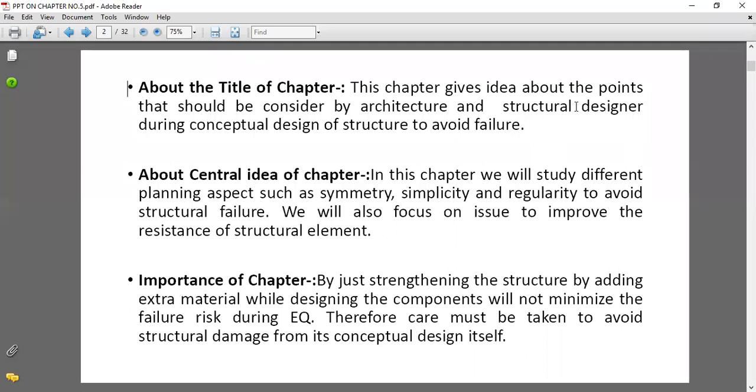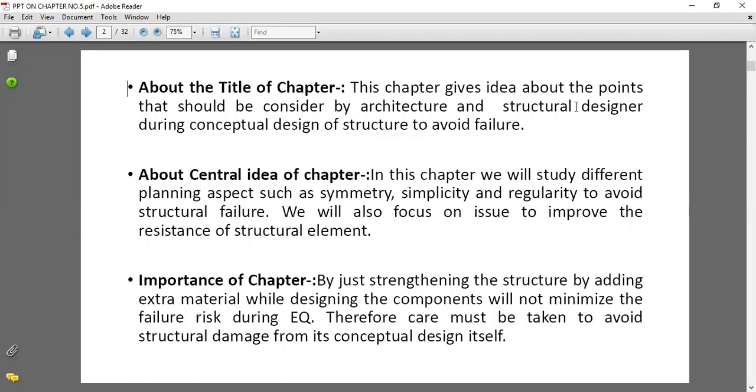Okay, means we have to go for the design of structure in such a way that the points regarding the architectural aspect and related to the structures we take into account, so that our structure should avoid the earthquake failure.